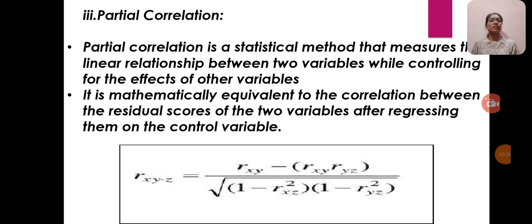Partial correlation is a statistical method that measures the linear relationship between two variables while controlling for the effects of other variables. It is mathematically equivalent to the correlation between the residual scores of two variables, after regressing them on the control variable. In the picture, I have given the formula of partial correlation.